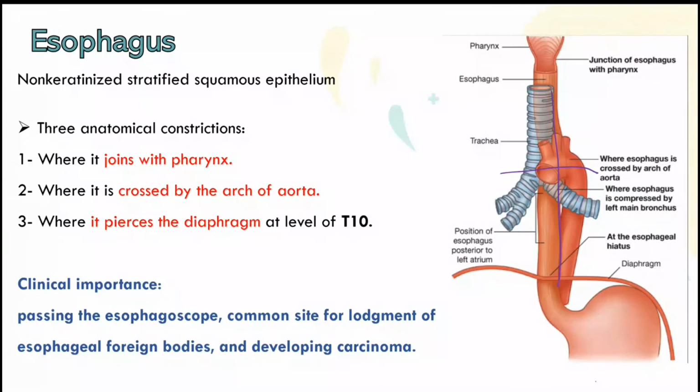Now, there is also another structure, the arch of the aorta, which is shown here. There is a crossing of the arch of the aorta and the esophagus. We have to know where the esophagus pierces the diaphragm. Actually, it is at the level of T10. What is T10?